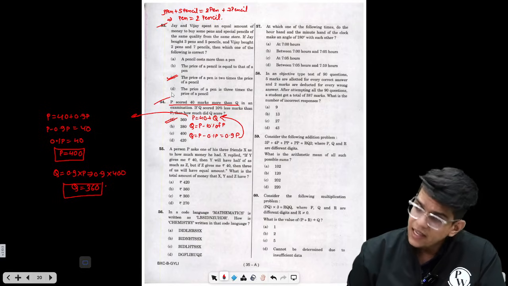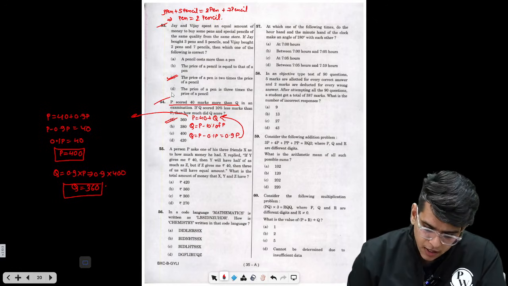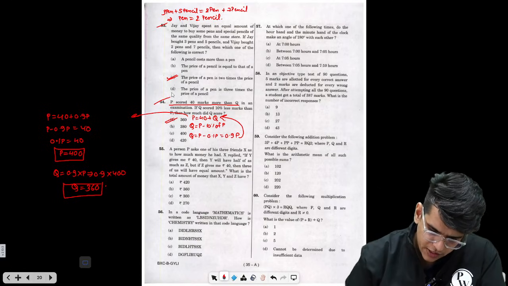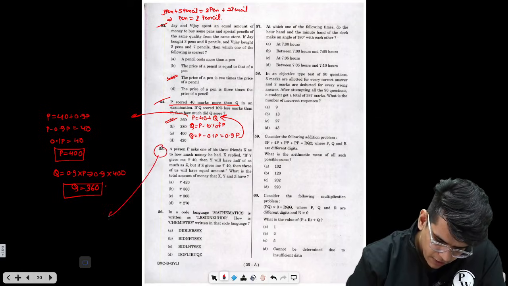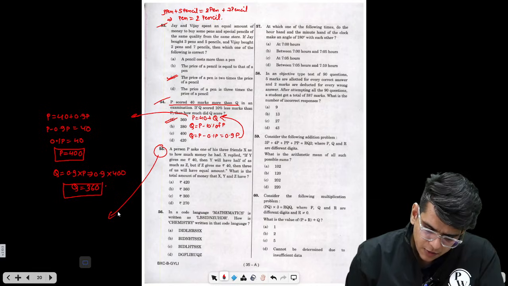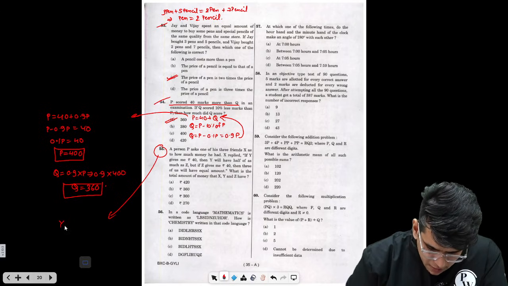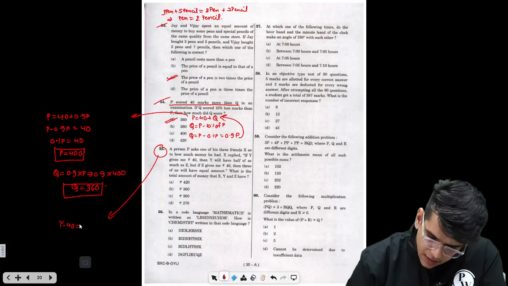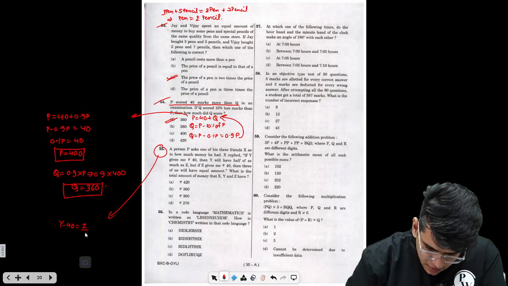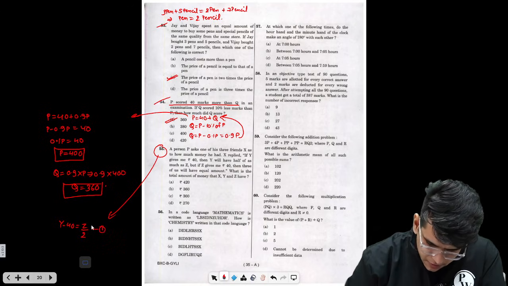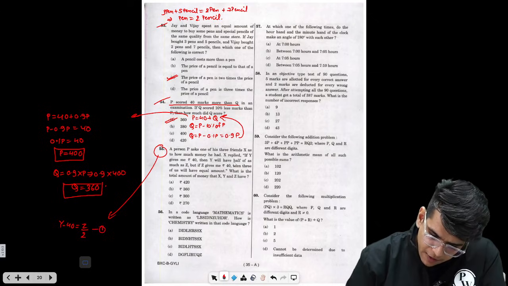Now, again, a linear equation question. A person P asked one of his friends X as to how much money he had. X replied, if Y gives me 40, then Y will have half the money as Z. So if Y gives 40, that means Y minus 40, and Y will have half that of Z, so this will become Z by 2. This is the first equation.